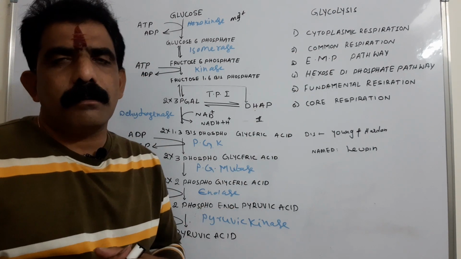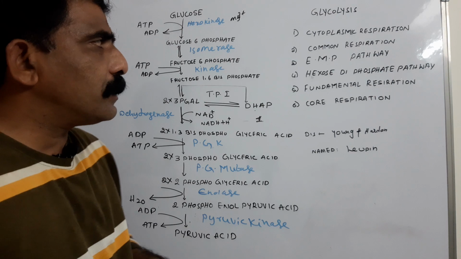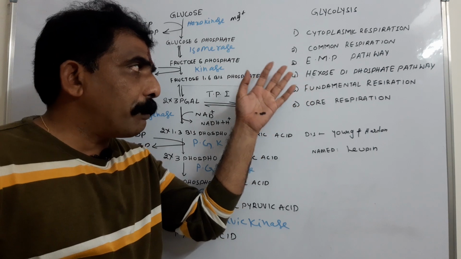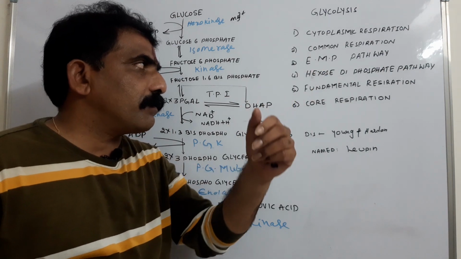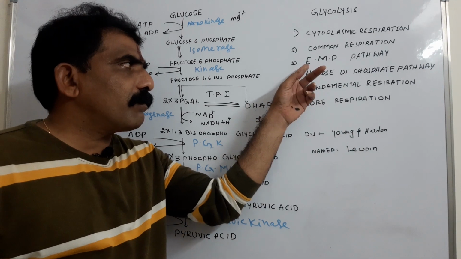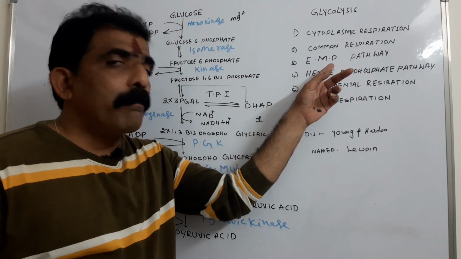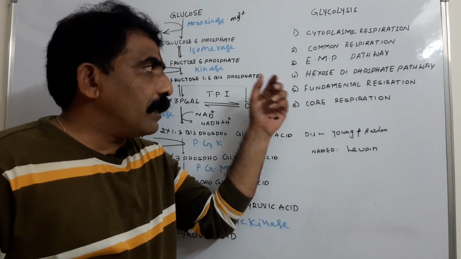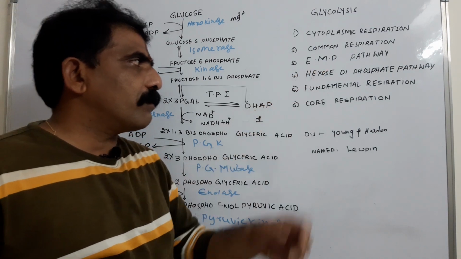I said glycolysis is a series of 10 reactions. The intermediate reactions of the glycolysis were discovered by Embden, Meyerhof and Parnas. So in honor of them, by taking the first letters of their names, it is named the EMP pathway. E is taken from Embden, M from Meyerhof, and P from Parnas.